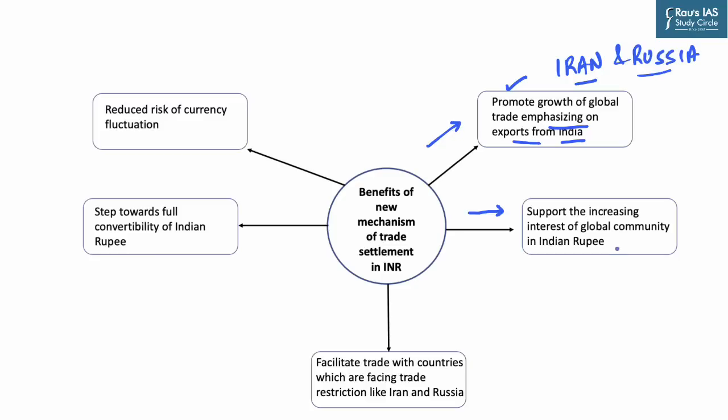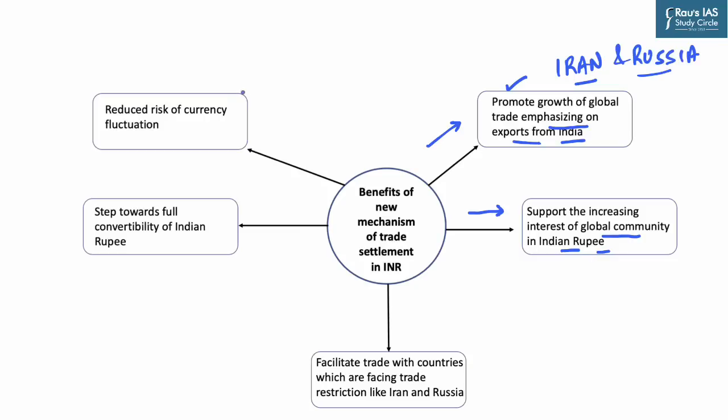Now the second important aspect is that there are many countries which are showing a lot of interest in the Indian rupee. Such countries can be Sri Lanka or any crisis-stricken country which is not very willing to part with dollars easily. We can get into trade with these countries and establish a better exchange rate through this system. This will strengthen the currency and, in the long run, strengthen the economy as well.